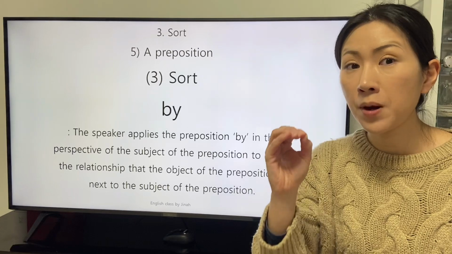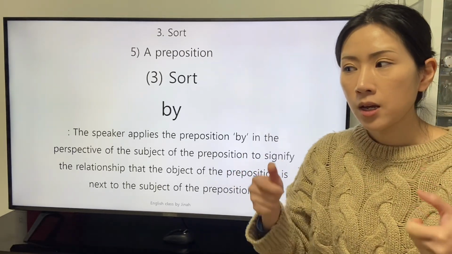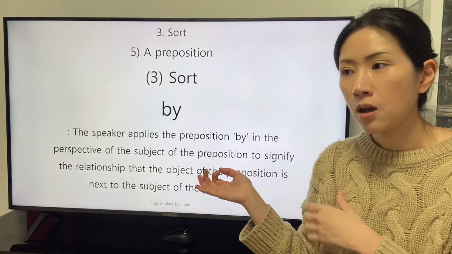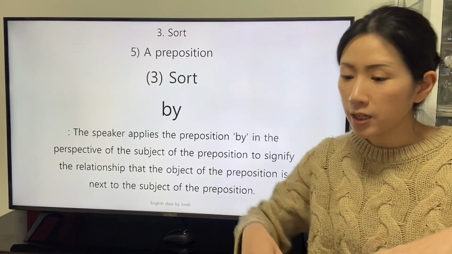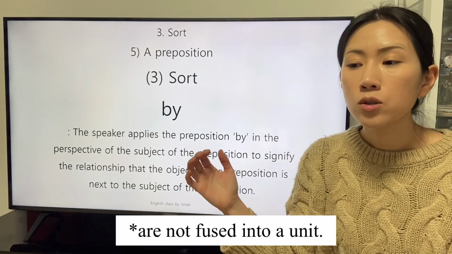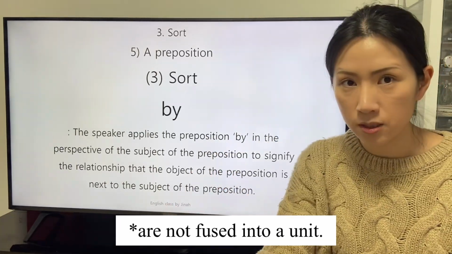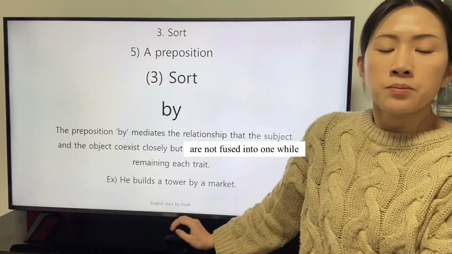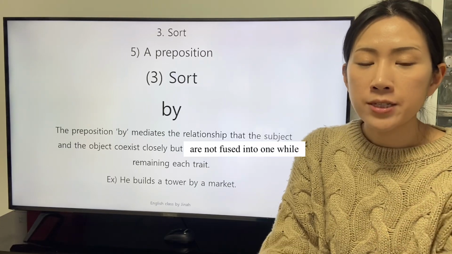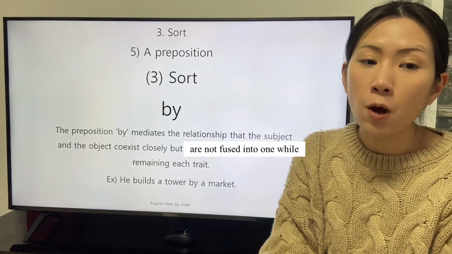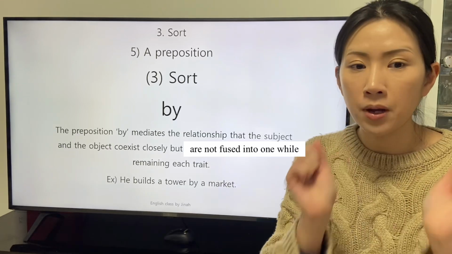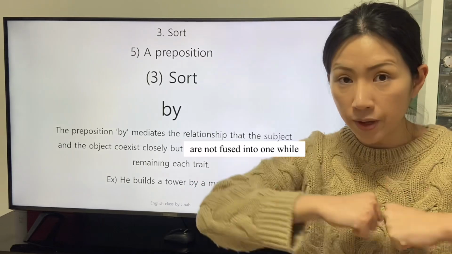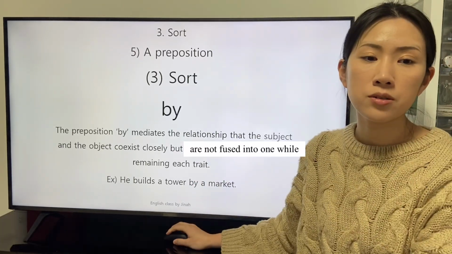The subject of the preposition by exists close to the object of the preposition by, but the subject of the preposition and the object of the preposition do not fuse into a unit. They coexist. The preposition by mediates the relationship in which the subject and the object coexist closely but not as one, while remaining each trait.